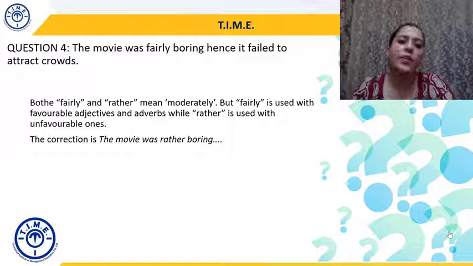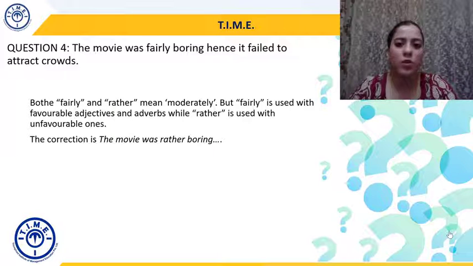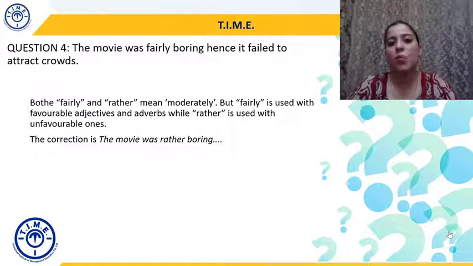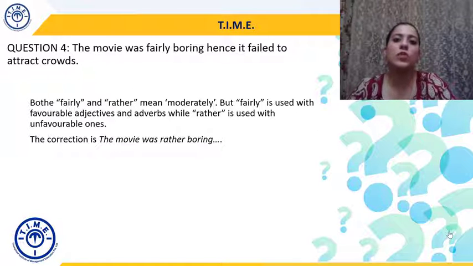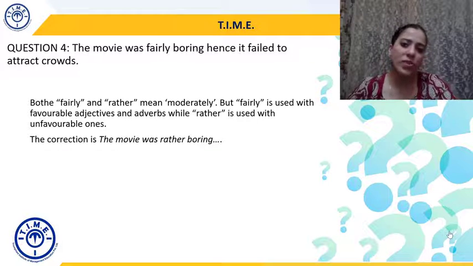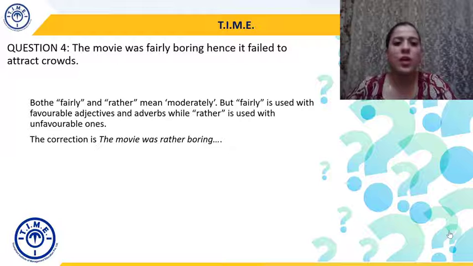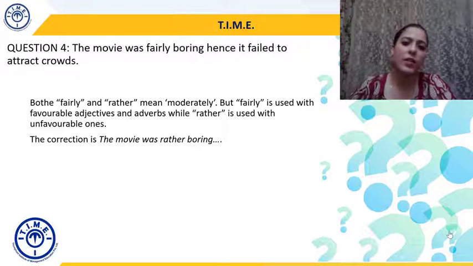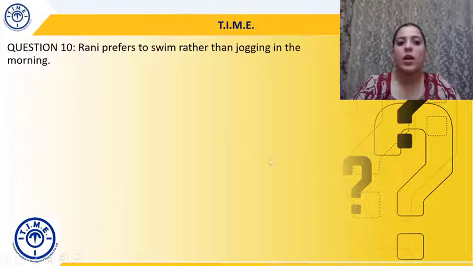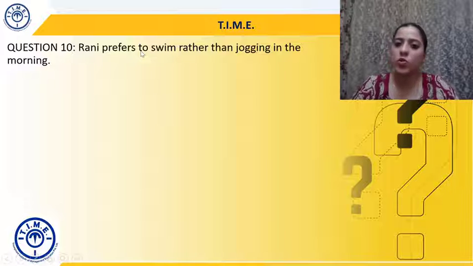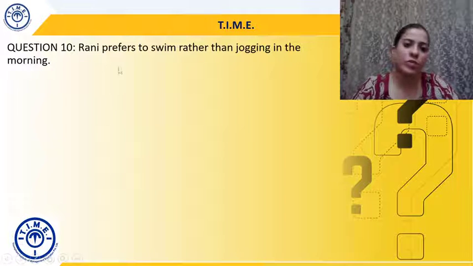Why are we replacing fairly with rather? Because, as we already know, both of them mean moderately, just that the usage dictates that fairly should be used with positive adjectives and adverbs and rather should be used with negative adjectives and adverbs. So here we will just replace fairly with rather. Okay. Question 10. Rani prefers to swim rather than jogging in the morning. So as we know, prefer always takes to. We know this from our previous discussion, so this part is correct.